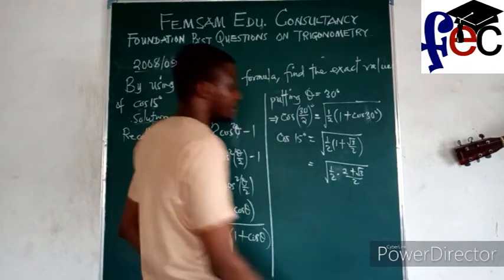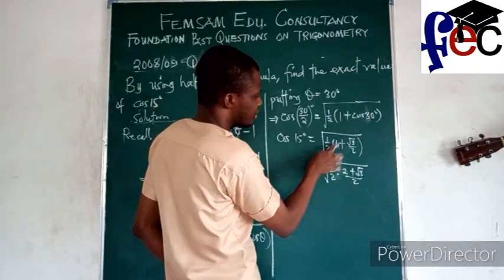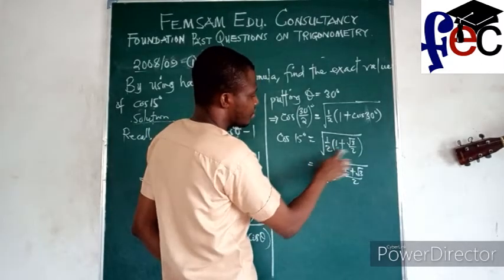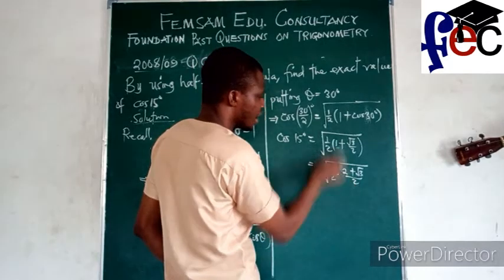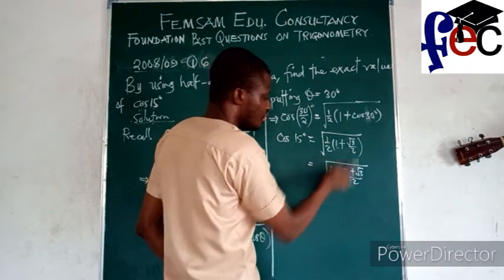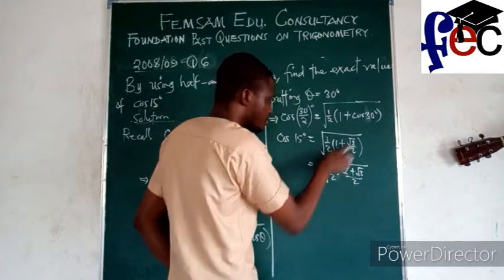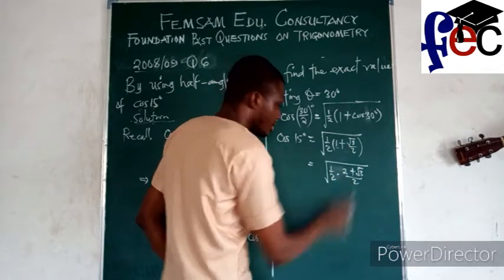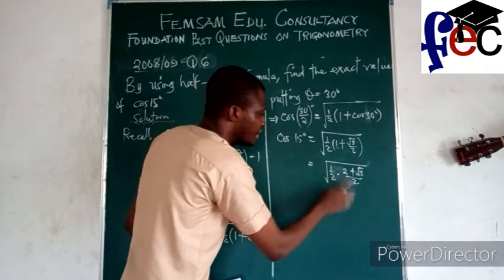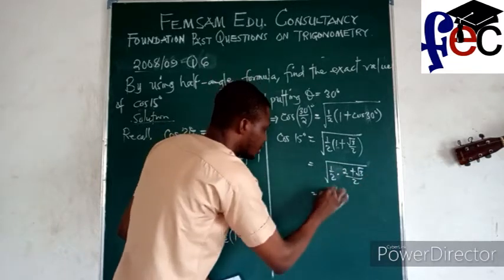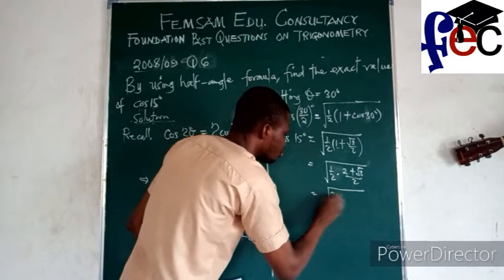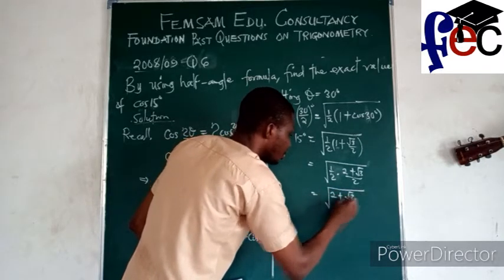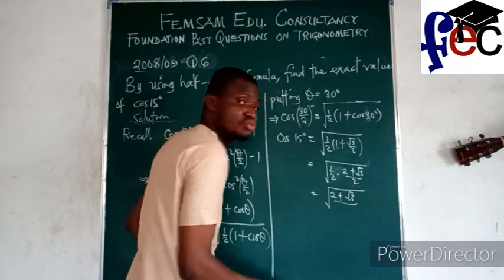I hope you agree. It's like looking for LCM. This is 1 over 1. So the LCM of 1 and 2 is 2. 1 in 2 is 2, 2 times 1, I have 2. 2 in 2 is 1, 1 multiplied by root 3 is root 3. So I can now multiply the numerator. 1 times the whole of this will give me square root of 2 plus root 3 divided by 2 times 2. That's 4.